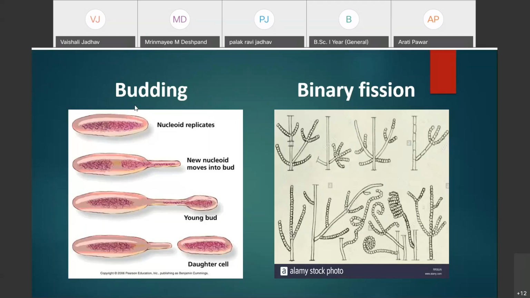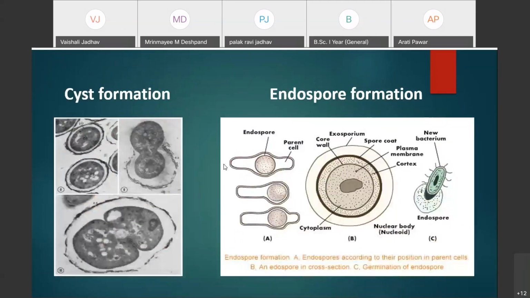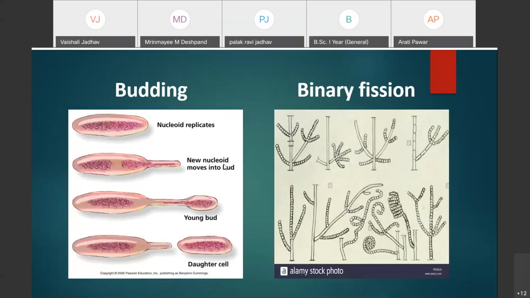Now the third one. I have mistakenly written binary fission here, but actually it is the formation of conidia. I will correct my mistake after completion of the lecture. Please read it here as the formation of conidia.